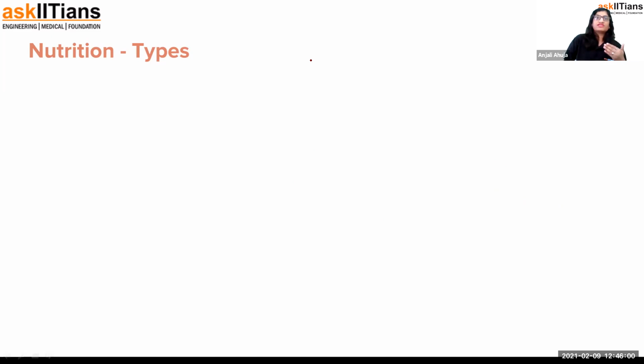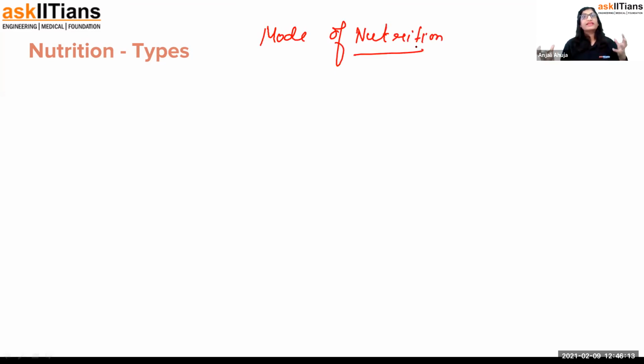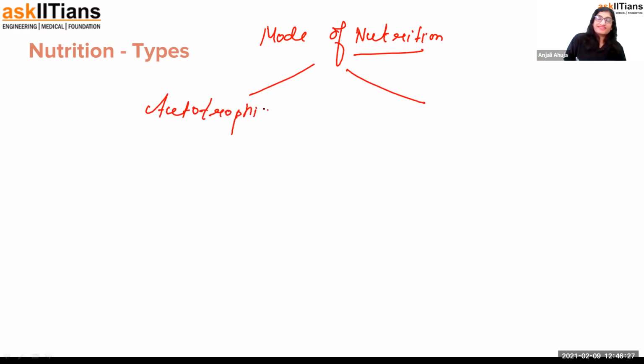See, guys, if I use the words mode of nutrition, mode of nutrition means how any organism is absorbing and taking all the nutrients inside the body. That is mode of nutrition. So mode of nutrition in any organism is of two types. First is autotrophic. I know that you have been learning this since grade 6. It's okay. We'll learn that and I'll tell you just the key points.